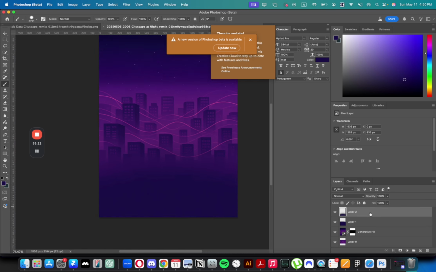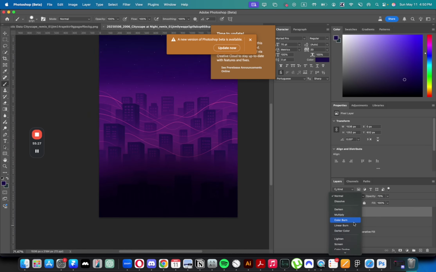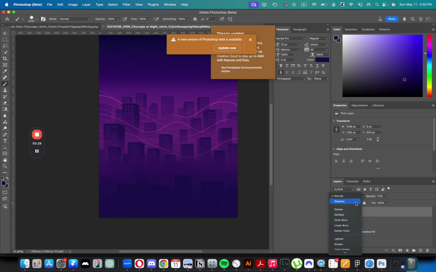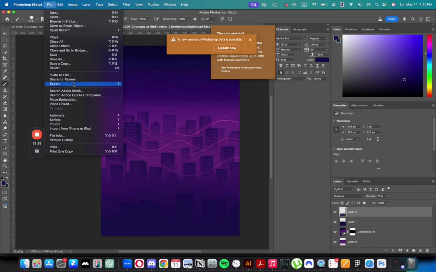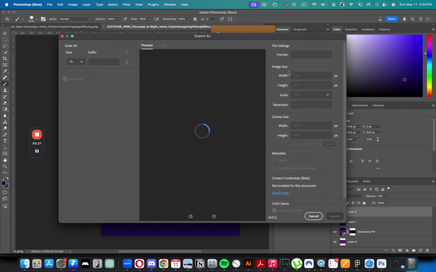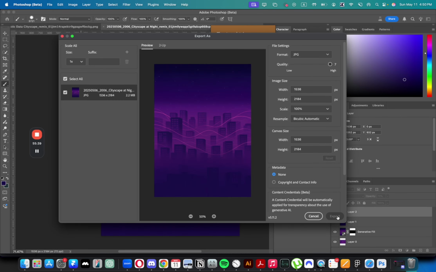Do it like that, and then make it a little bit less opacity. Maybe I can give it some nice layer like that. And now I can export it. Export as JPEG, and then export.